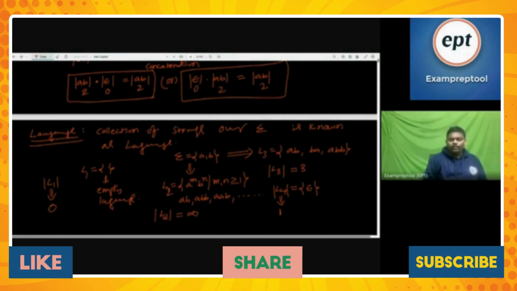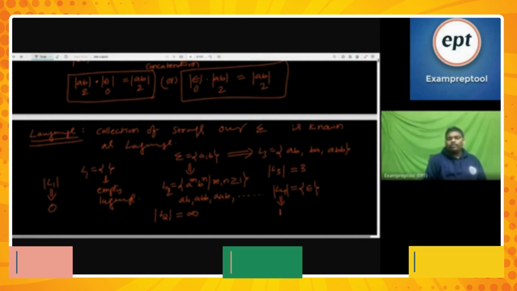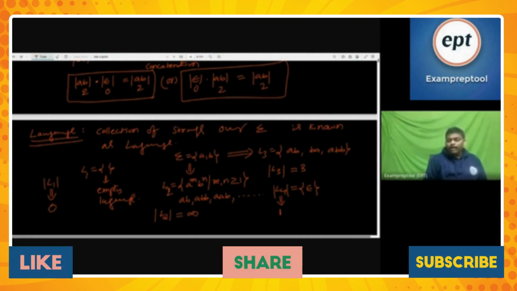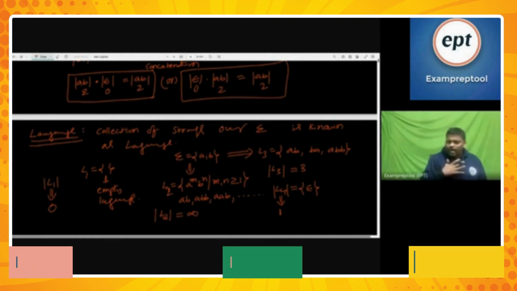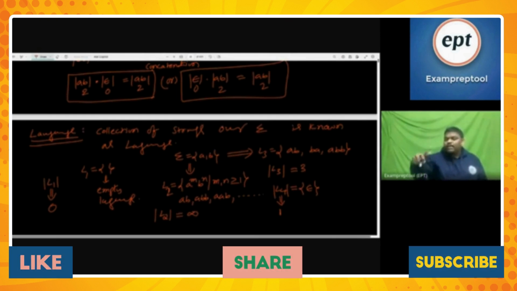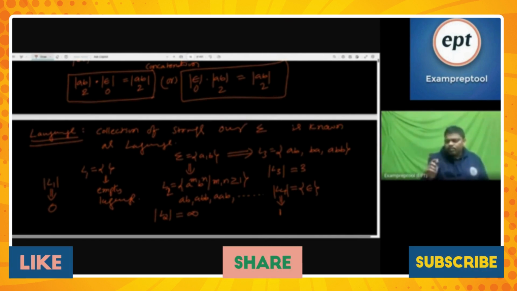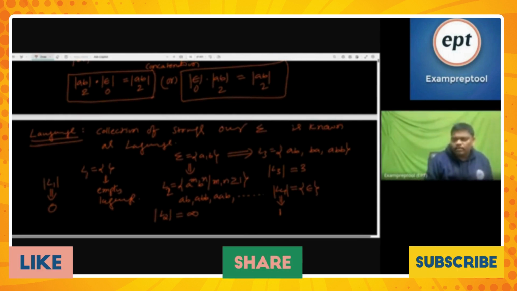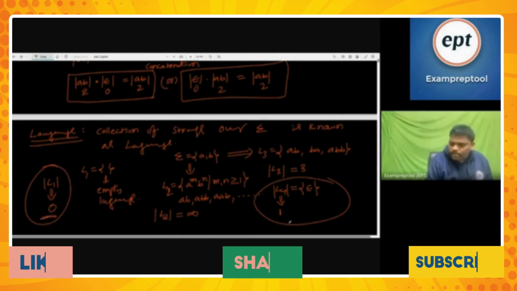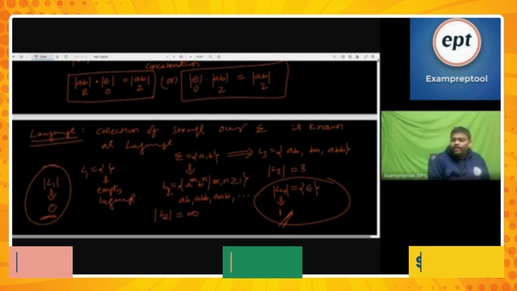Are you getting it? L1 doesn't have anyone, but L4 is saying that I have someone, but that person's length is 0. These are entirely different. Some people will think, after the TOC subject is completed, that both are the same. No, bhaiya, one has cardinality 0 and the other has cardinality 1. How can both be the same? L4 contains one person whose length is 0, but L1 doesn't have anyone.